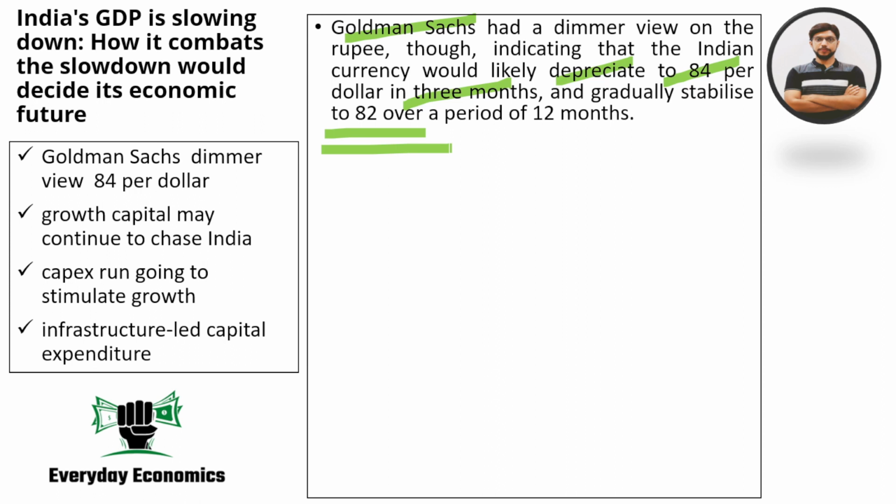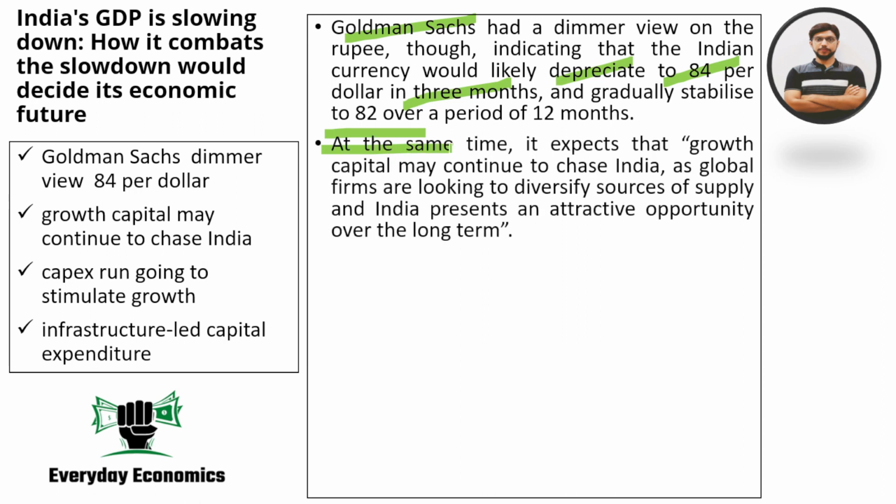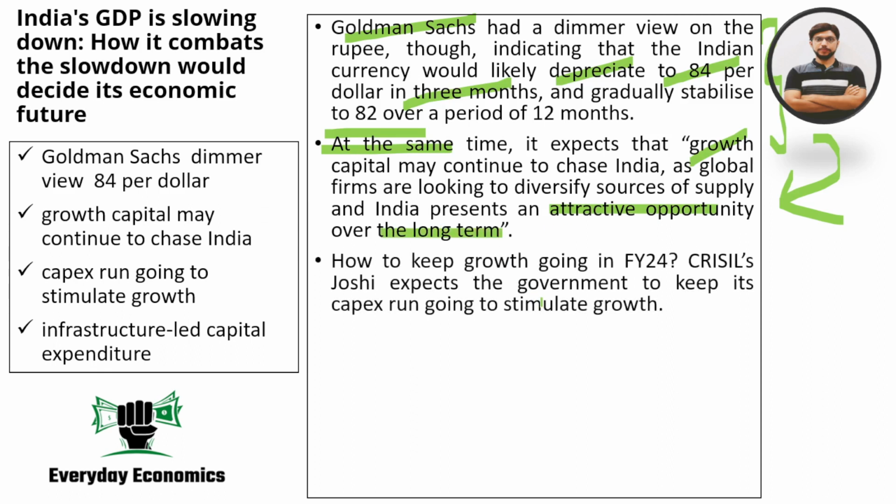So while Dharmakirti Joshi is expecting an appreciation, Goldman Sachs is expecting the rupee to stay where it is or to depreciate. But nevertheless, Goldman Sachs does not believe that this depreciation will be too harmful for India. They still believe that a lot of FDI and FPI will keep coming into India, for the simple reason that India is an attractive opportunity to invest and India's long-term forecasts are okay.